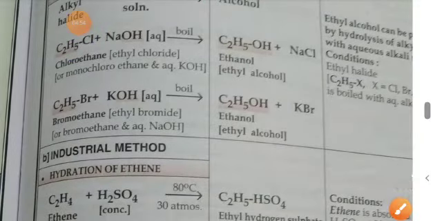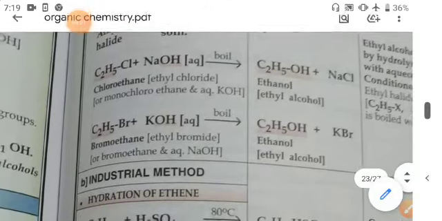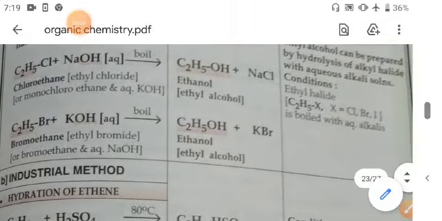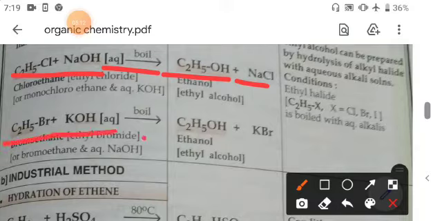and when C2H5Cl, that is chloroethane, reacts with the sodium hydroxide, it is boiled and gives the ethanol and sodium chloride. And bromoethane with potassium hydroxide gives ethyl alcohol, that is ethanol, and potassium bromide.